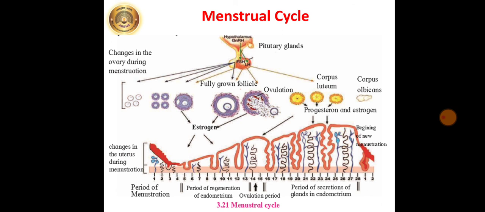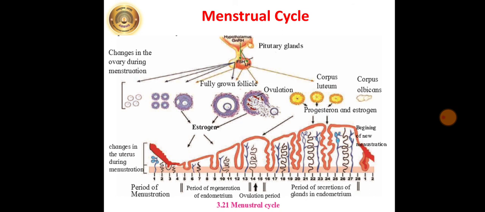Those 4 hormones are follicle stimulating hormone FSH, luteinizing hormone LH, estrogen and progesterone. One of the several follicles in the ovary starts to develop along with the oocyte present in it under the effect of follicle stimulating hormone.